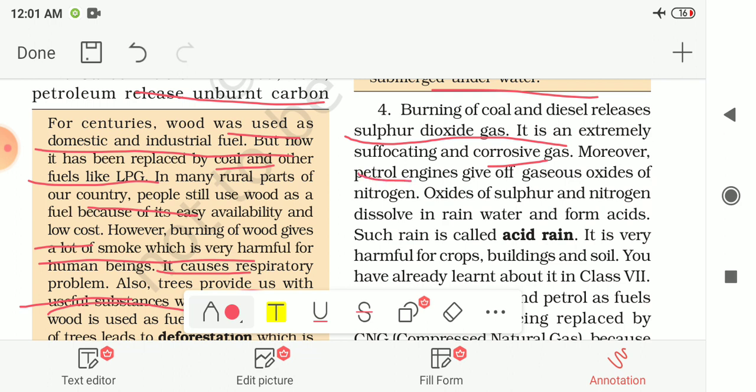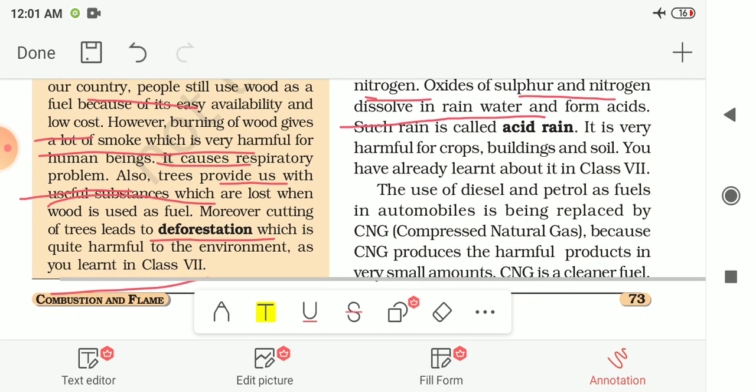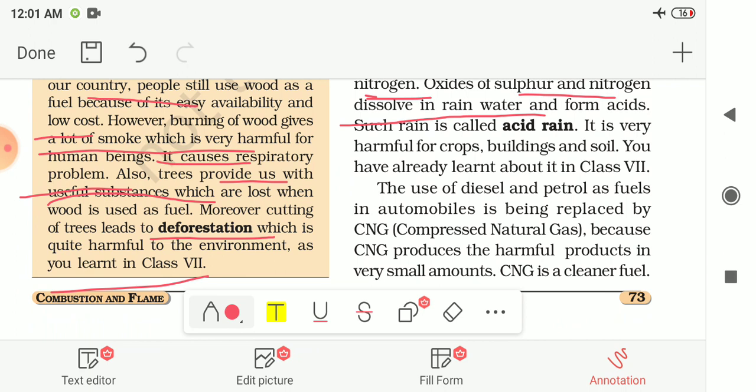Moreover, petrol engines release gaseous oxides of nitrogen, and these oxides of sulfur and nitrogen dissolve in rainwater and form acids, and such rain is called acid rain. This kind of acid rain is very harmful for crops, buildings and soil, and that one you had already studied in class 7.